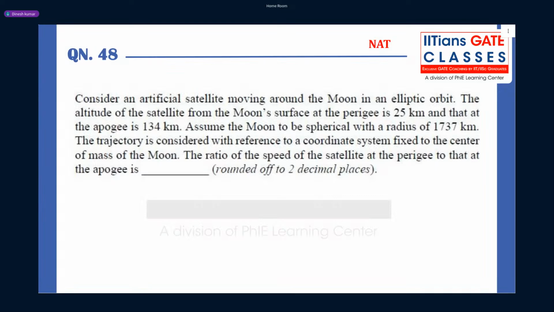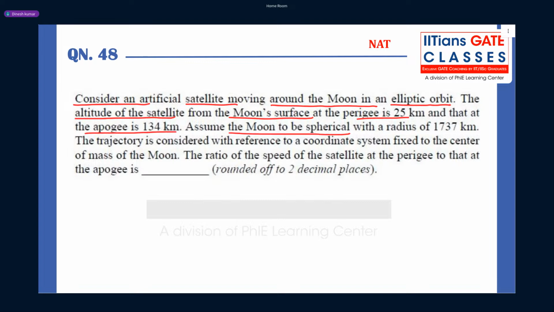Question number 48 is from the IGC paper. Consider an artificial satellite moving around the moon in an elliptic orbit. The altitude of the satellite from the moon's surface at the perigee is 25 km, and that at the apogee is 134 km.